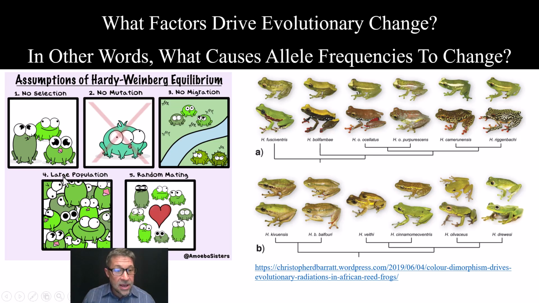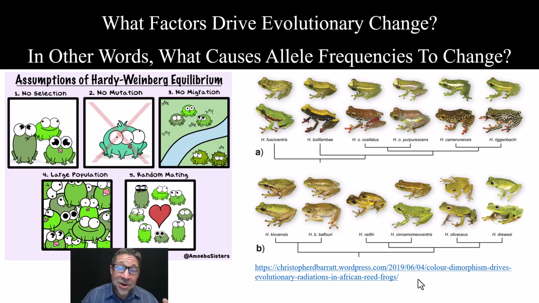It has to be a large population, and there has to be random mating. If any of these assumptions are violated or not met, then allele frequencies will change and the population will evolve.